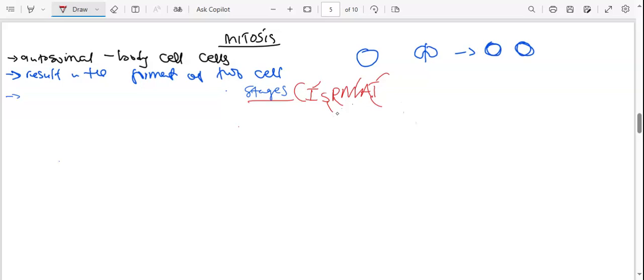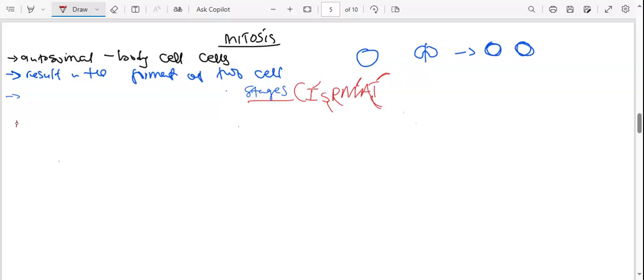You remember how we were classifying chromosomes: metacentric, acrocentric, then telocentric. Those are the references we'll be using now. Then we'll also know what is happening under interphase.